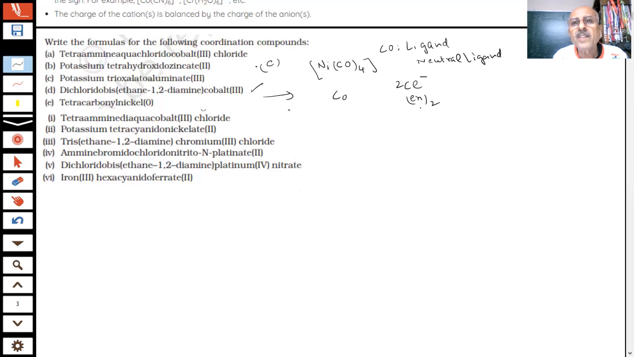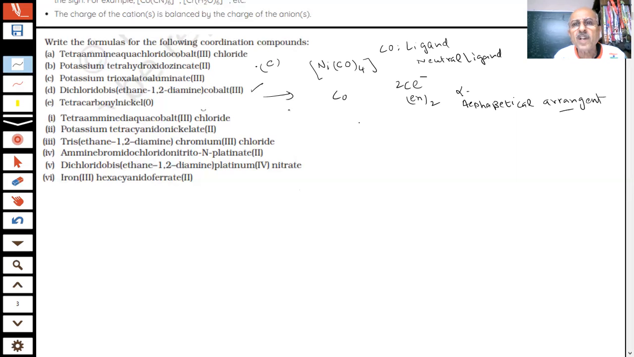Now in this case what will happen? Tell me, does E come first or C come first? C comes first alphabetically. So this will be cobalt, then alphabetically arranged ligands. We have to learn the rules of alphabetical arrangement. It is not easy to remember all the rules, but when we solve a lot of questions, practice will be there and we will be able to remember them.